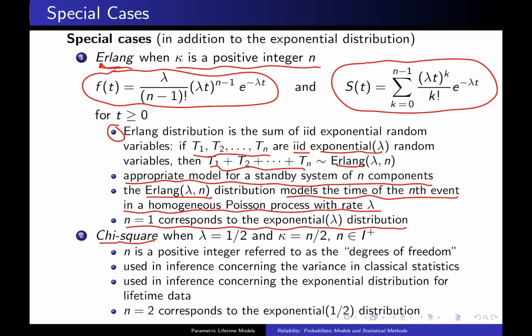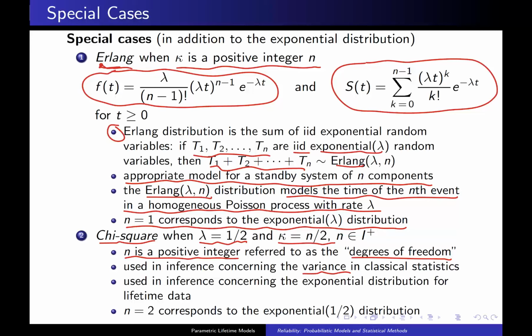The second special case of interest is the chi-square distribution, and that applies when the scale parameter takes on the value 1/2 and the shape parameter in the gamma distribution takes on the value n over 2, where n is some positive integer. That n, which is the positive integer, is referred to as the degrees of freedom. The chi-square distribution shows up in statistical inference concerning the variance in classical statistics.